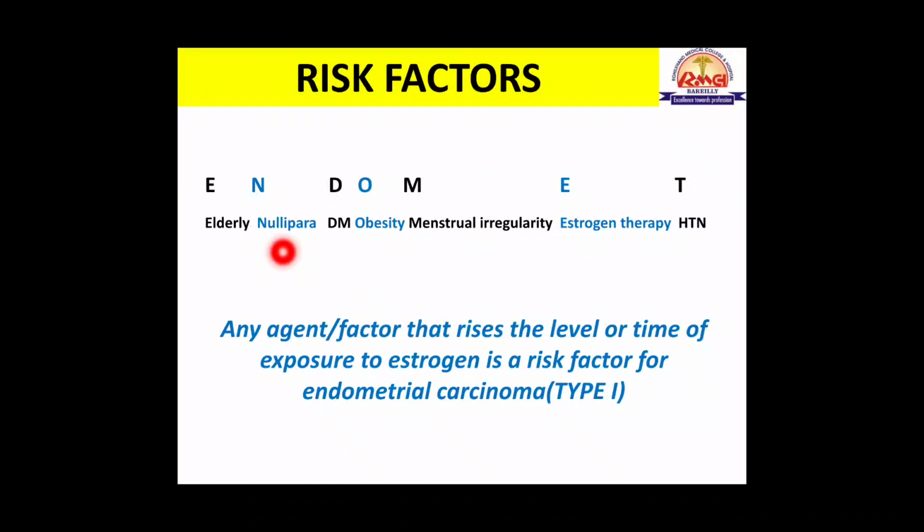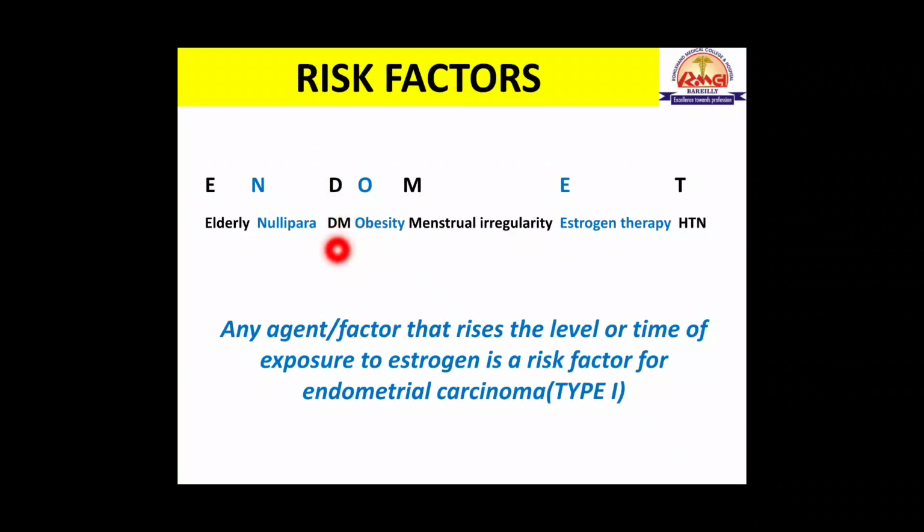So when somebody is pregnant, then there is 9 months of progesterone exposure because corpus luteum is persistent in case of pregnancy. So she has 9-month protection with progesterone exposure. There is no estrogen effect in pregnancy. So nullipara is more exposed to estrogen as compared to a person who has given birth to a child. So nullipara is a risk factor.